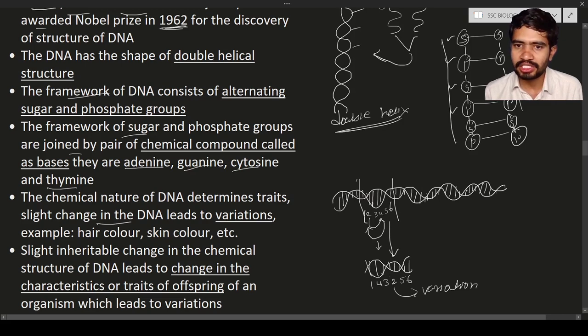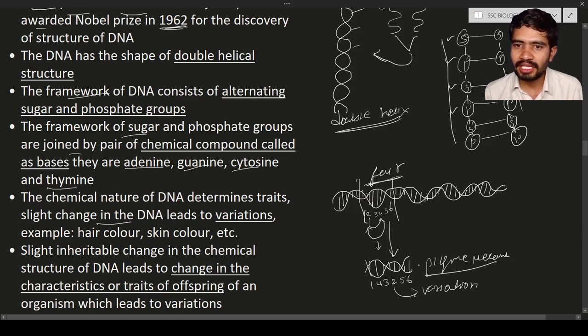Let us consider that such a change of the DNA leads to skin color. The parent is fair, very white skin. Due to higher amounts of sunlight, to protect from the sunlight, a change in the bases has taken place. In the parent, the change in the DNA has taken place. As a result, in the individual, the gene is changed to produce more of a pigment. That pigment is known as melanin.